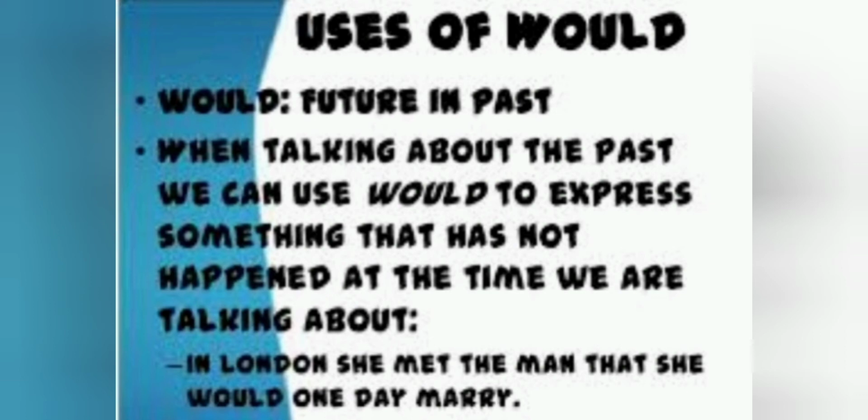For example, we can say, I would like a glass of water. If we want a glass of water from my mother, how can we say that? Give me a glass of water. We can't say it like this, because she is elder than us. So we have to make a polite request: I would like a glass of water, that is, I want to have a glass of water. Can you please give? That means would is used to make polite requests, and it is also the past of will.